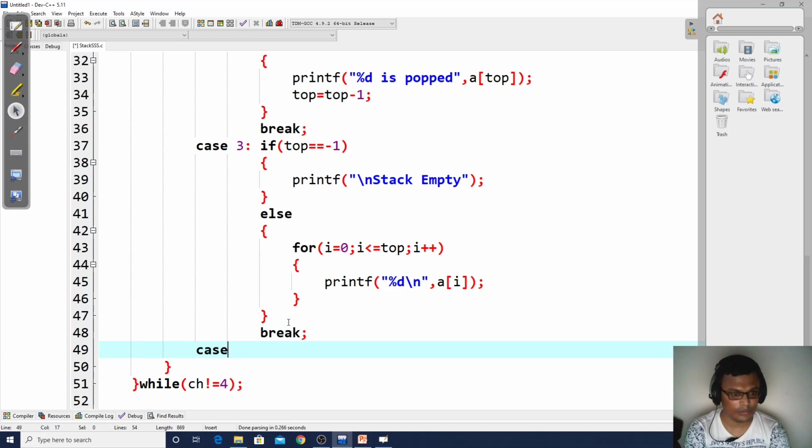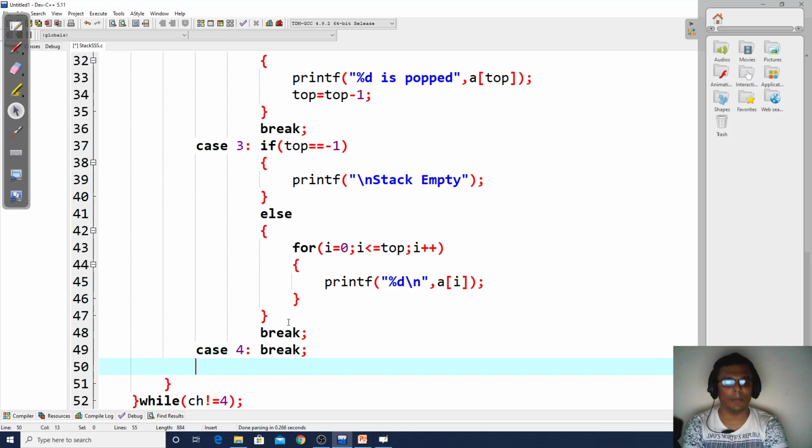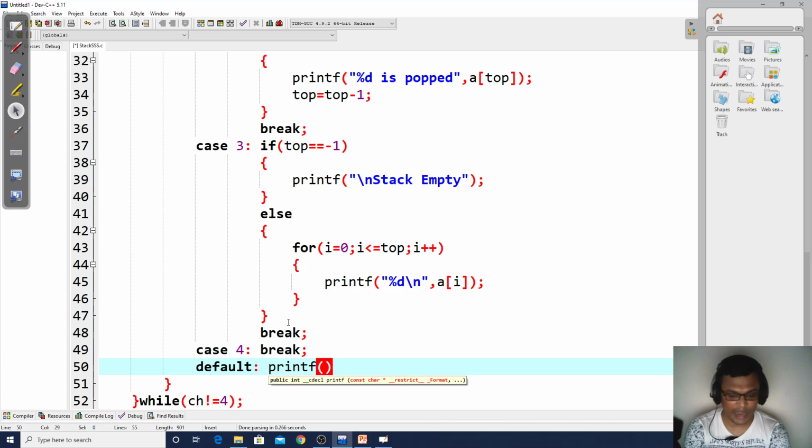What is our case 4? Case 4 is exit. So there is nothing to do in this. In case 4 we will simply do a break. And what is our default case? If the user by mistake is not pressing 1, 2, 3, 4 and is pressing something else, like 10 or 15, the user can make certain mistakes, so you should handle those exceptions.